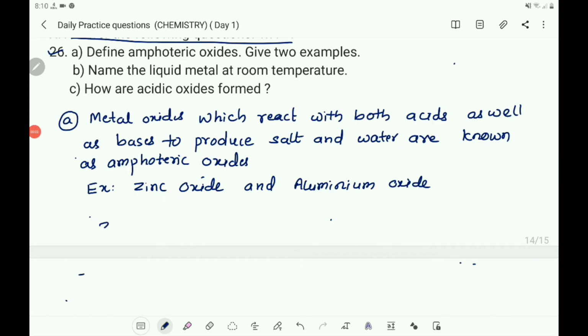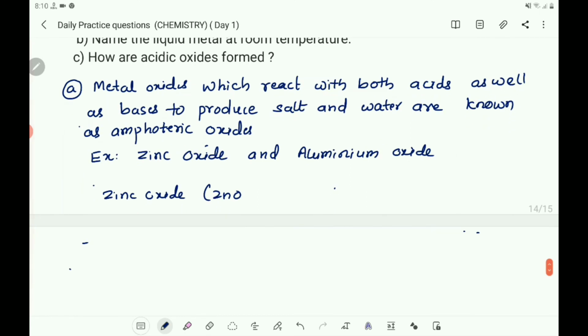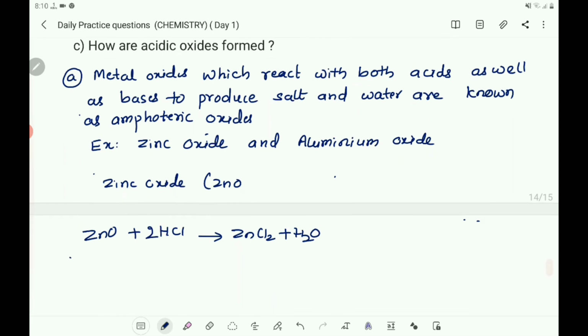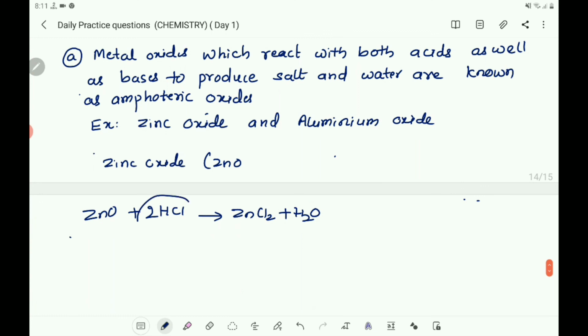So you write zinc oxide, ZnO. So you write that ZnO plus HCl gives ZnCl2 plus H2O. So let us balance it. So you take 2, that is with hydrochloric acid.